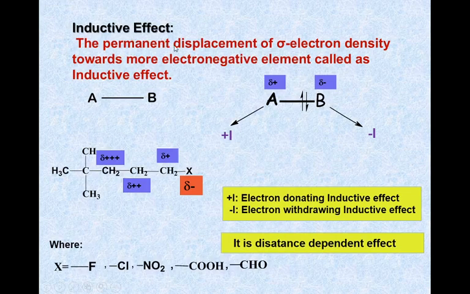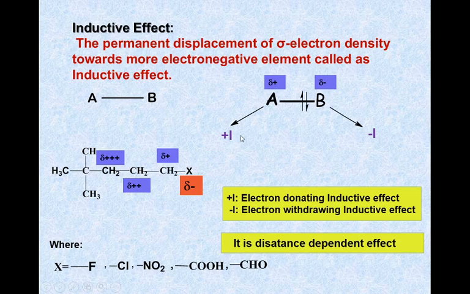The inductive effect is the permanent displacement of sigma electron density towards the more electronegative element. Here we have a molecule A-B, and suppose B is more electronegative, that means the B atom attracts the sigma electron pair towards itself. Therefore, it shows minus I and plus I. What do minus I and plus I mean? The plus I means electron donating inductive effect.